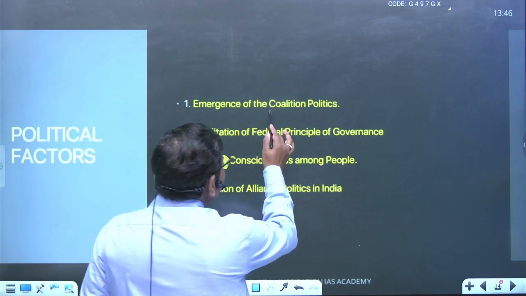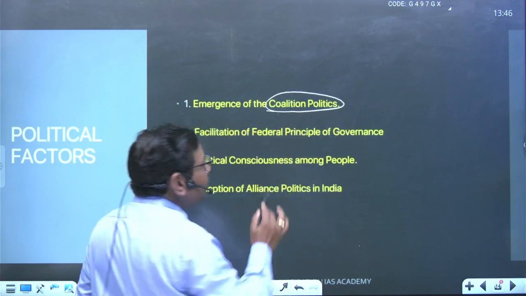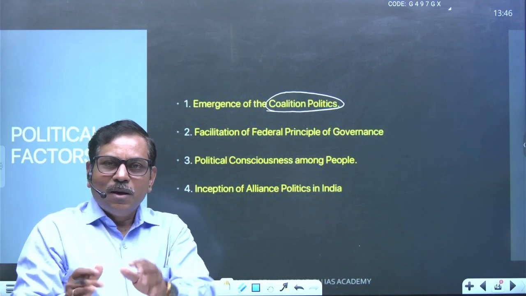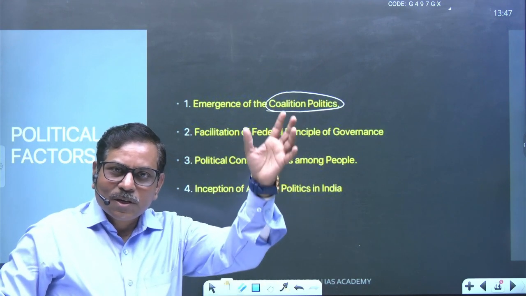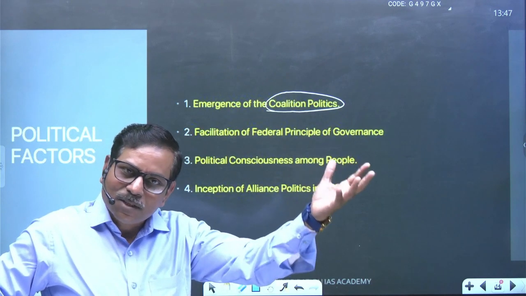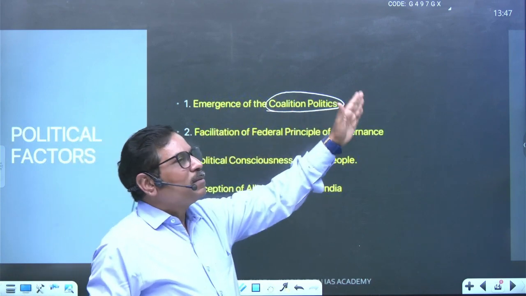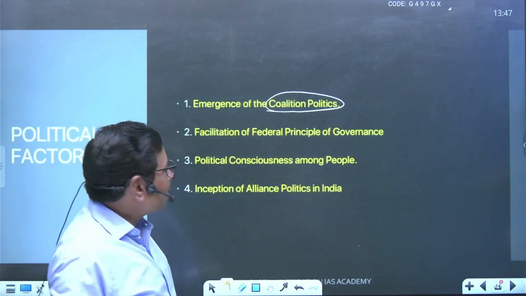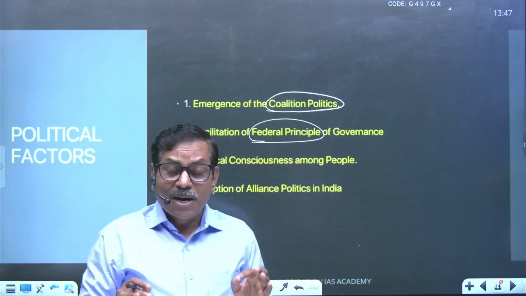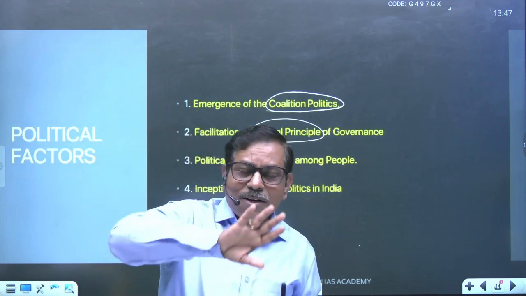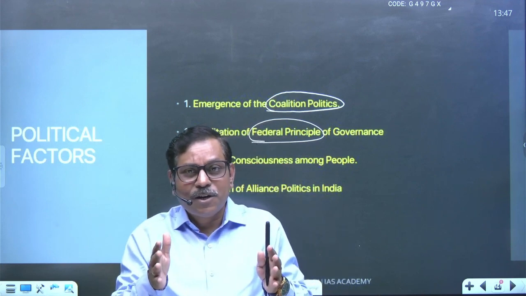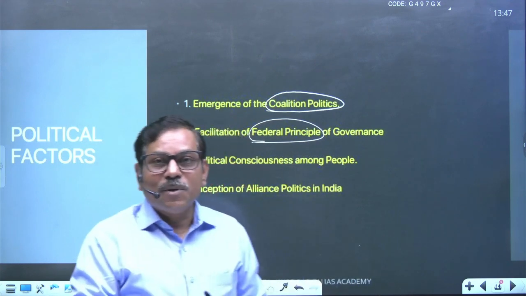One political change that came into being after 1990 is the era of coalition politics. After the dilution of single-party domination, many provincial political parties came into being, and then it laid the foundation of coalition government at the union, and it has become a part of the continuation in the Indian democratic system. Second, important federal principles. Earlier there was a matter of domination, but now domination has been replaced by participation and collaboration. So cooperative federalism, competitive federalism, collaborative federalism, the concept came into being.